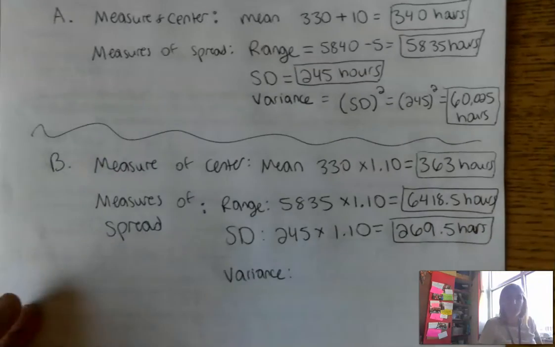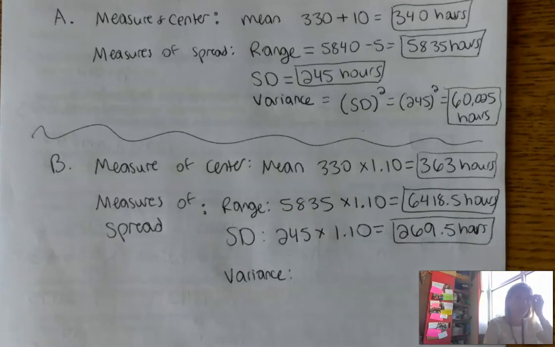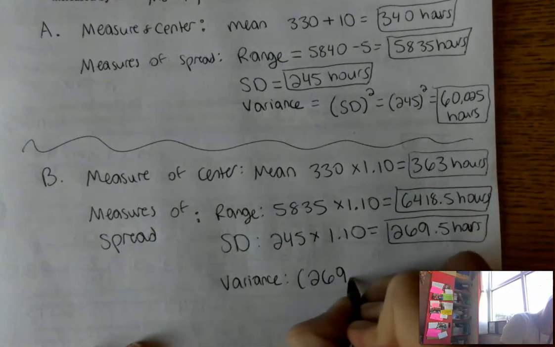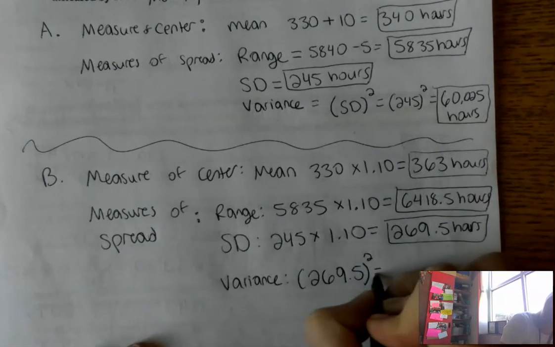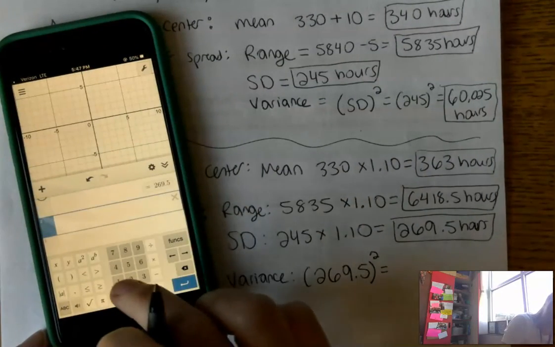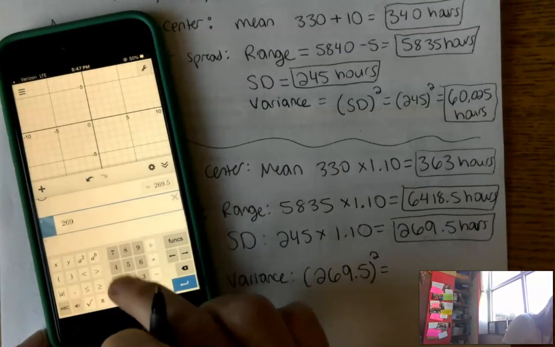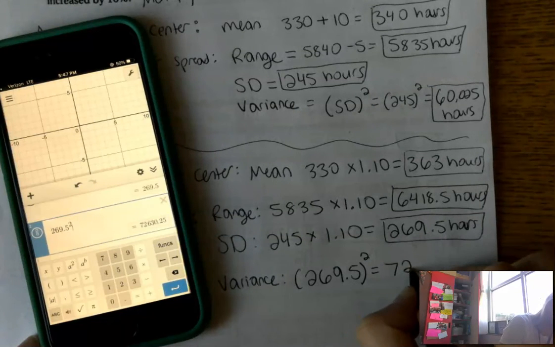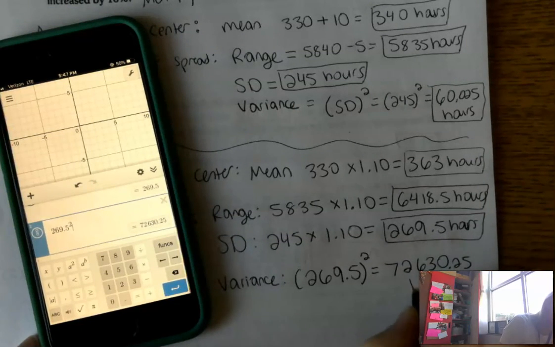And remember, I said variance was standard deviation squared, so I'm going to take this new standard deviation of 269.5 and square it to get my new variance. So 269.5 squared. My new variance is 72,630.25 hours.